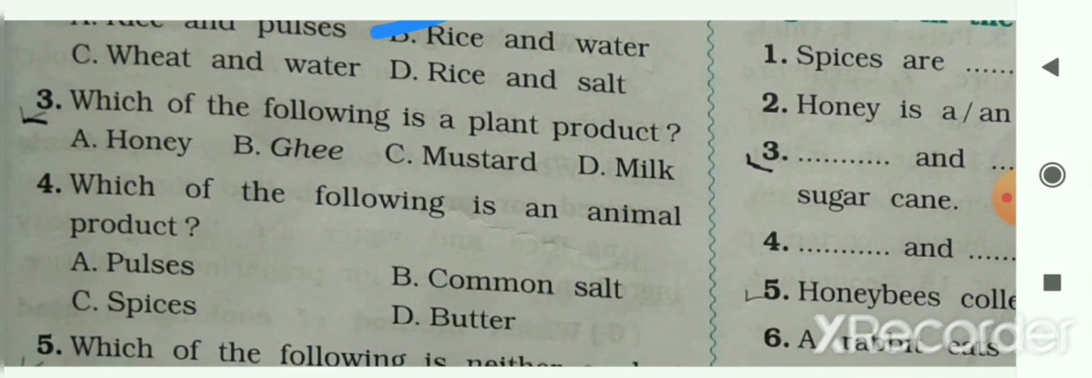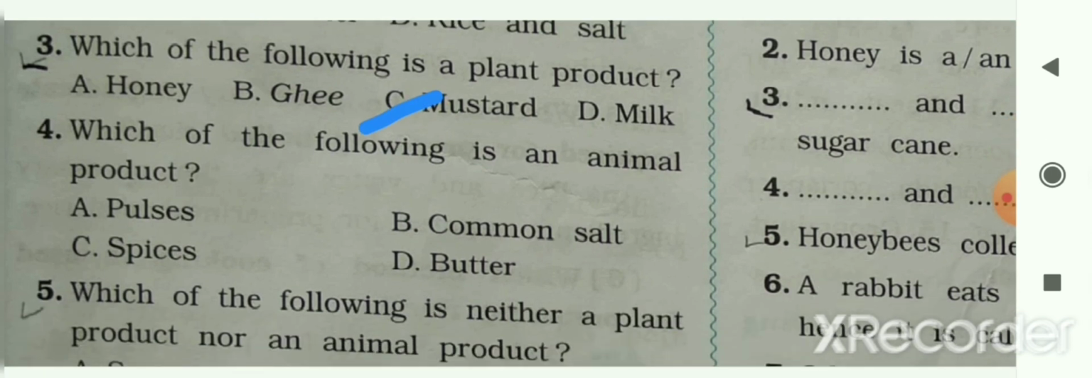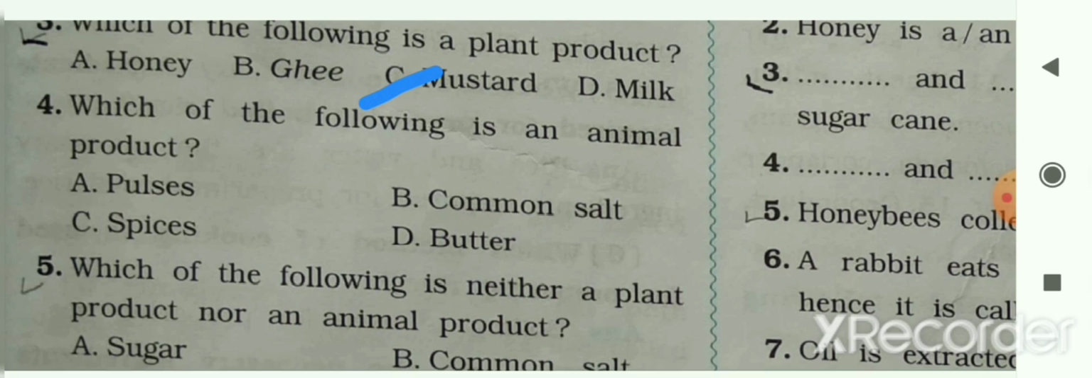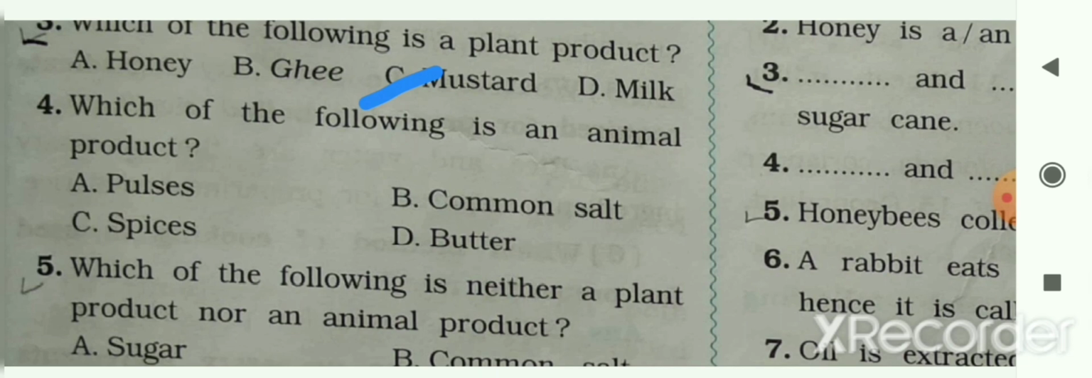The next question is 3. Which of the following is the plant product? A, honey, B, ghee, C, mustard or D, milk. So your answer will be C, mustard. Rest of them are the animal products. The next question 4. Which of the following is an animal product? So A, pulses, B, common salt, C, spices or D, butter. So your answer will be D, butter.